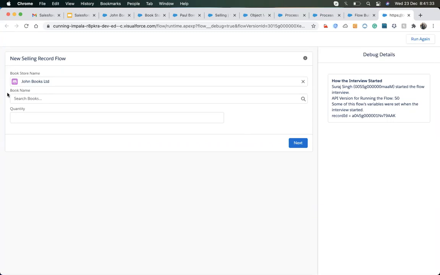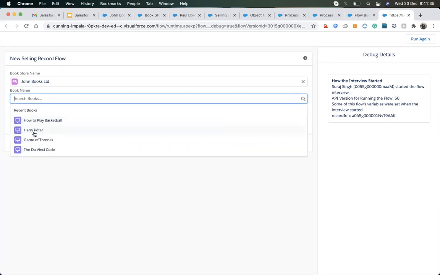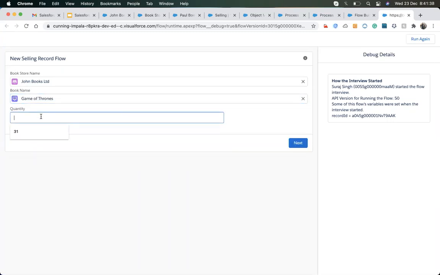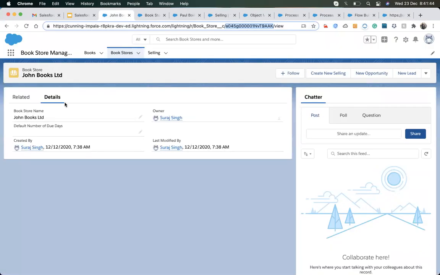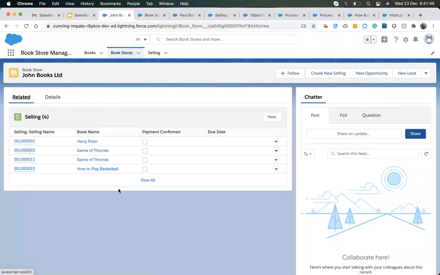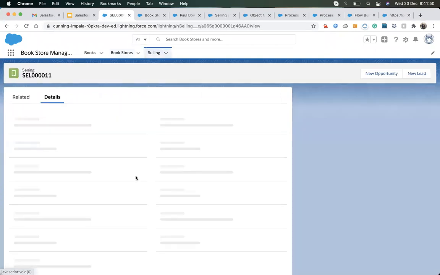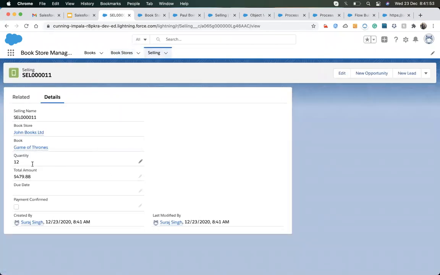So it helps me, I just have to choose the book name, then the quantity I want, and hit next, and it will get created with the John Bookstore. Let me check on the related. It should be 11. Yeah, I can add the 12 quantity and it got created.